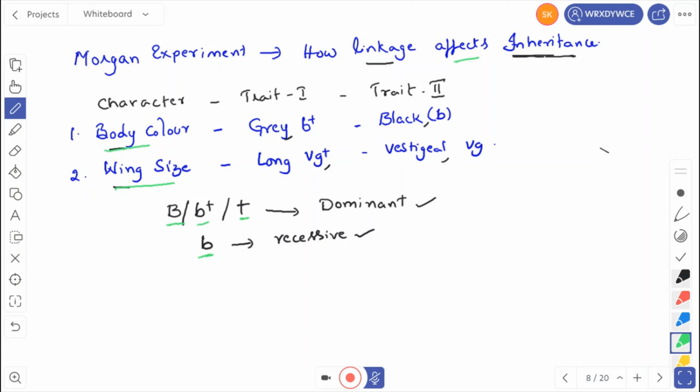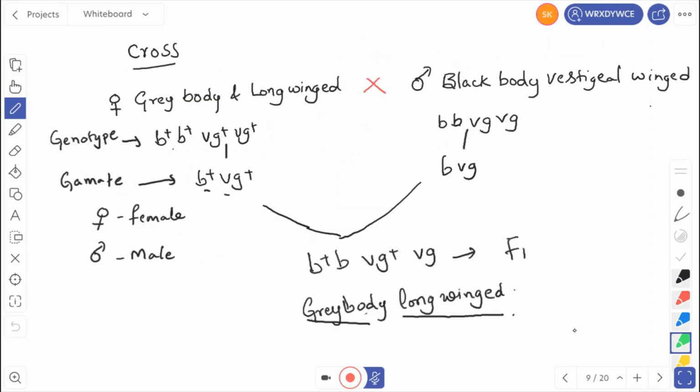So based upon that, we'll conduct one cross. Let us go for this one. So cross a gray body and long wing. This one is a female, and this one is the male. The female has a gray body and long wings, and the male has a black body and vestigial wings. Already we indicated that gray is dominant and long wing is dominant. Black is recessive and vestigial wings are also recessive.